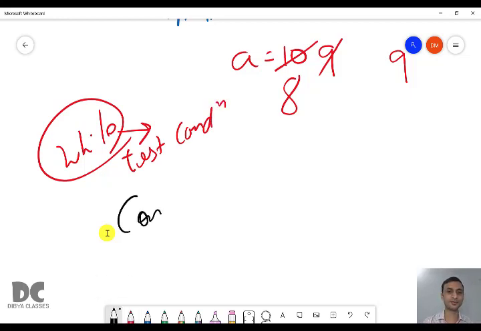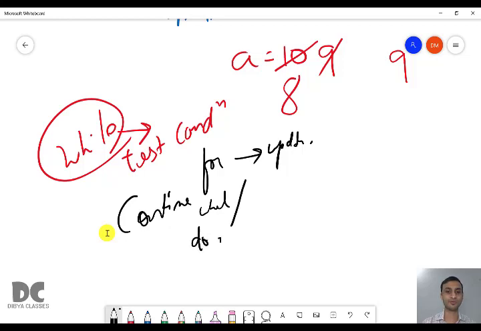When using continue, in for it will go to updation, and in while or do while, both, it will go to the test condition. You have to remember this. This is very tricky. In for you go to updation when continue is executed, but in while and do while you go to the test condition when continue is executed.